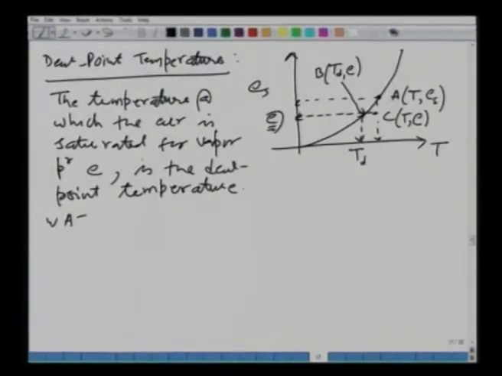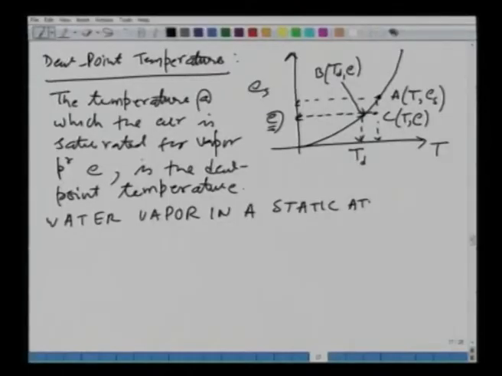So, you have water vapor in a static atmospheric column. Static means there is no movement of air taking place, keep that in mind. We are looking at a static atmospheric column where there is no flow of air taking place, things are steady.